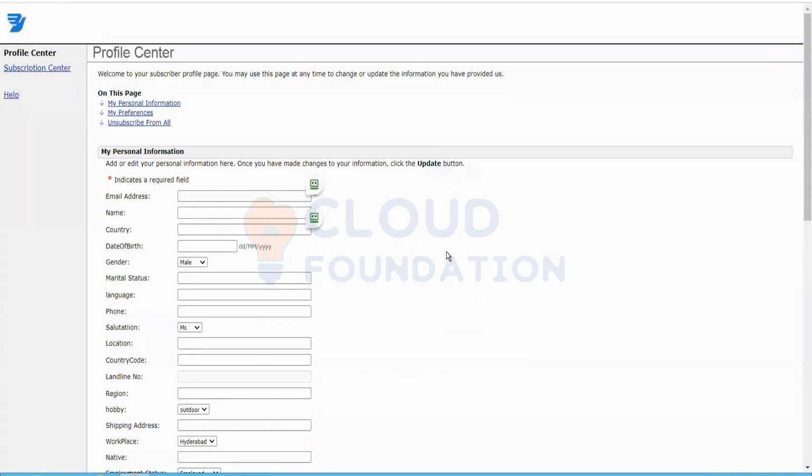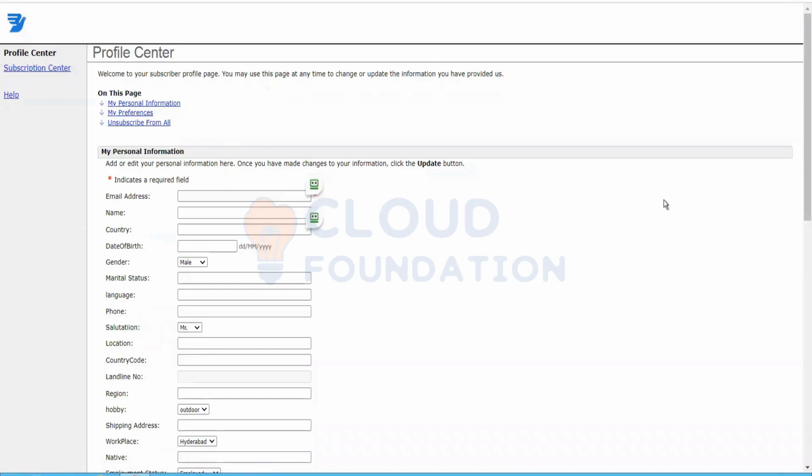Whenever we send the email, we have to include this update profile link, so that the customer or the user can click on this particular link and update the profile or change the preferences and subscriptions. How can our user do that? Let's take a look at it. When we click on that, it opens up this particular page, and it has two different pages inside it.